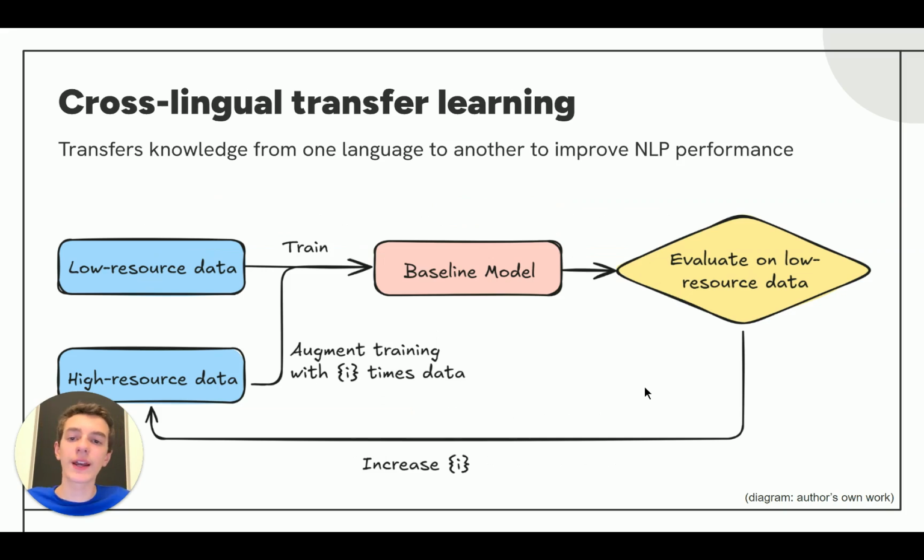The next term I want to define is cross-lingual transfer learning. This is one of the methods I will be using to improve performance of natural language processing models in low-resource languages. This essentially works by taking data from a high-resource language that's similar to the target language we are developing a model for, and training a dataset with that high-resource language.